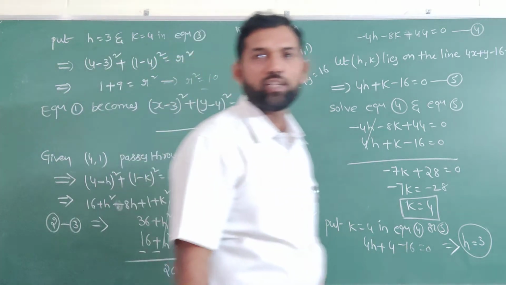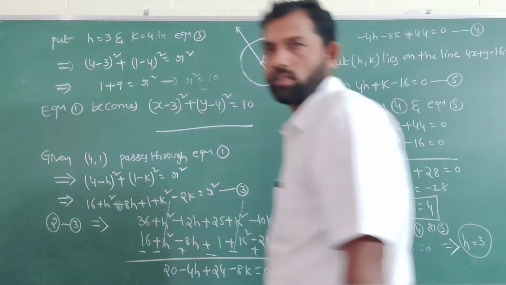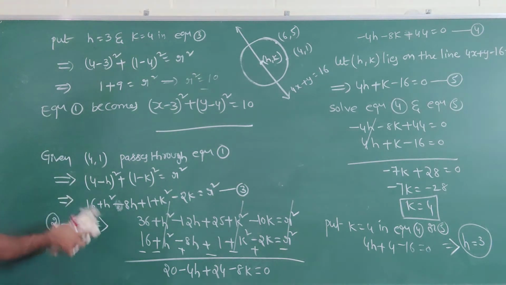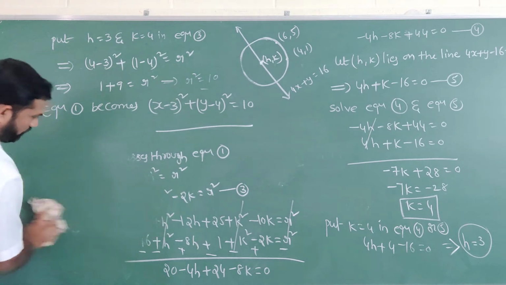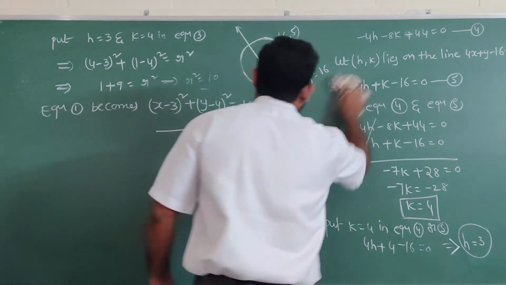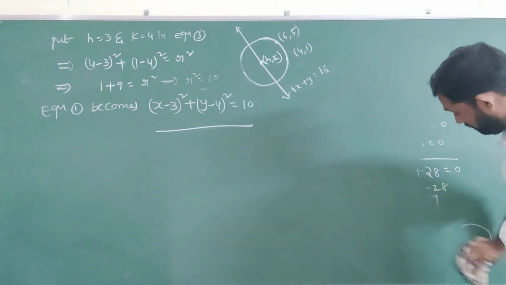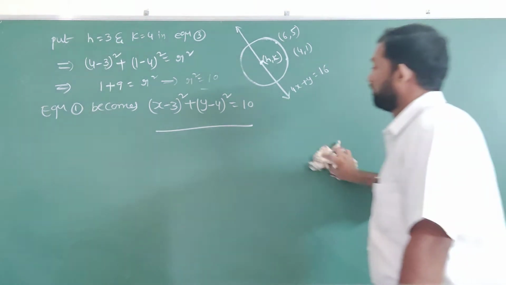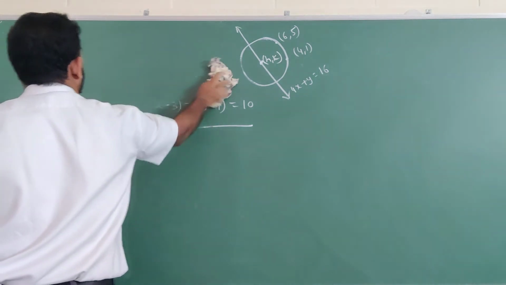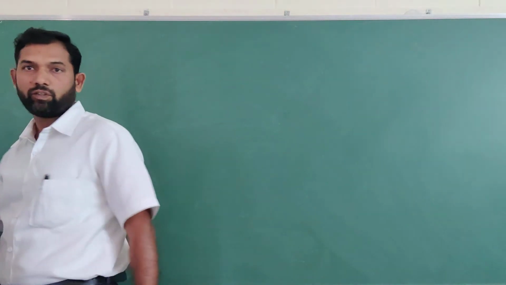This is the equation of the circle. This is for 5 marks. Note down fast.